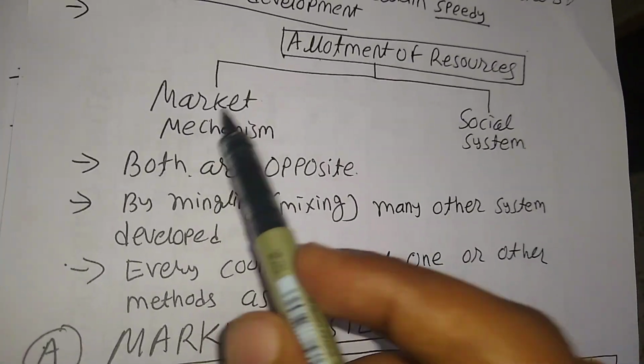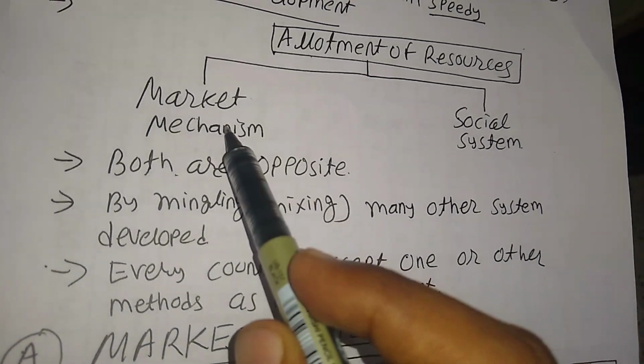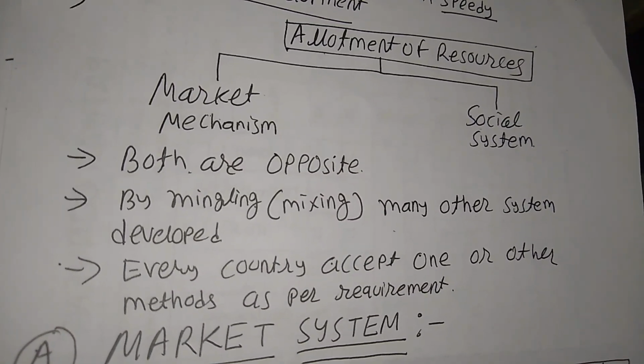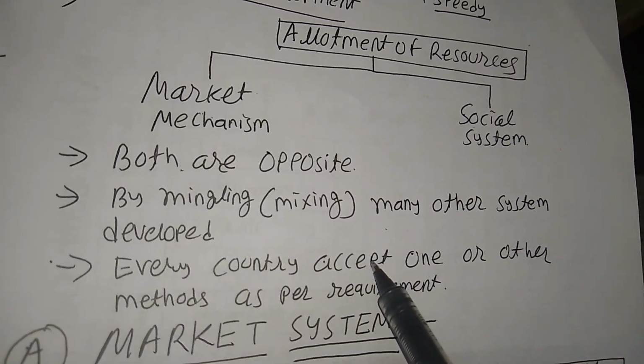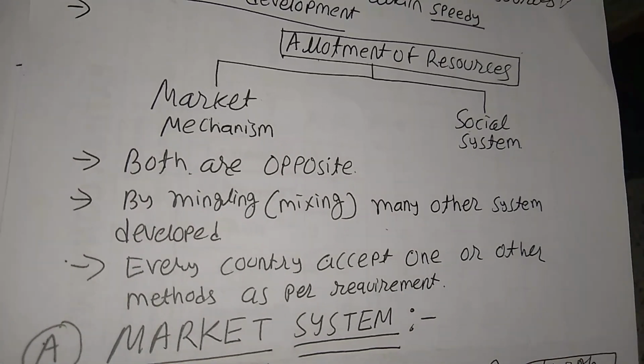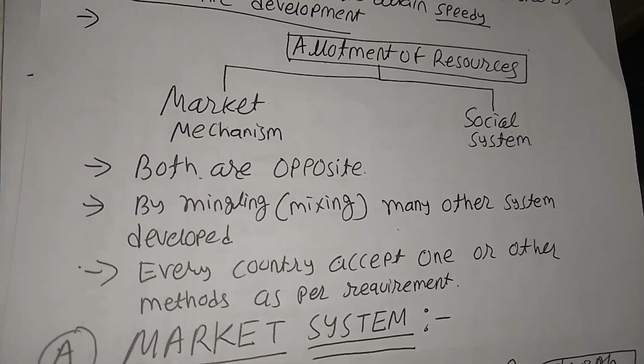Both are opposite to each other. By mixing them, many other systems can be developed. And every country accepts one or other method as per the requirement. It is compulsory for every country to accept a method.